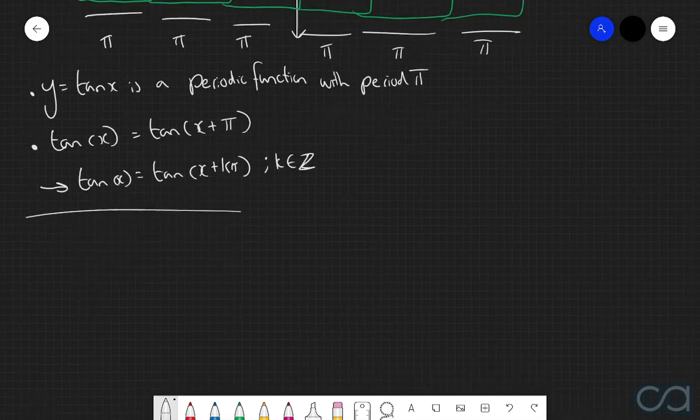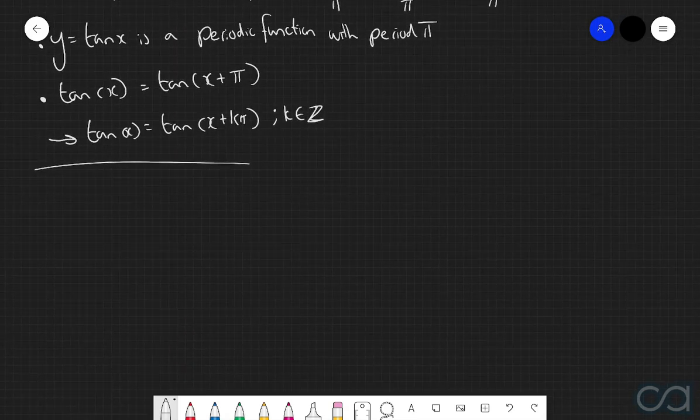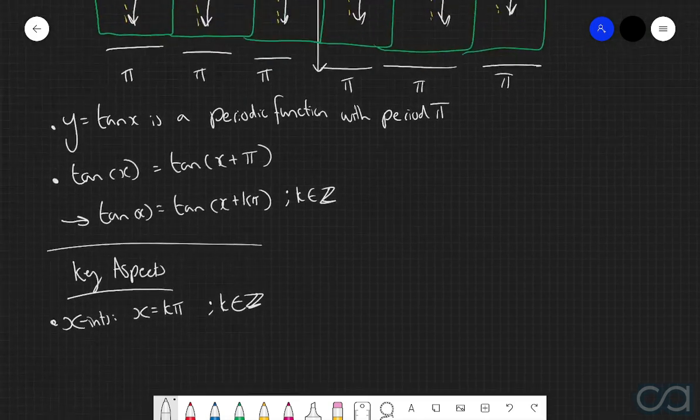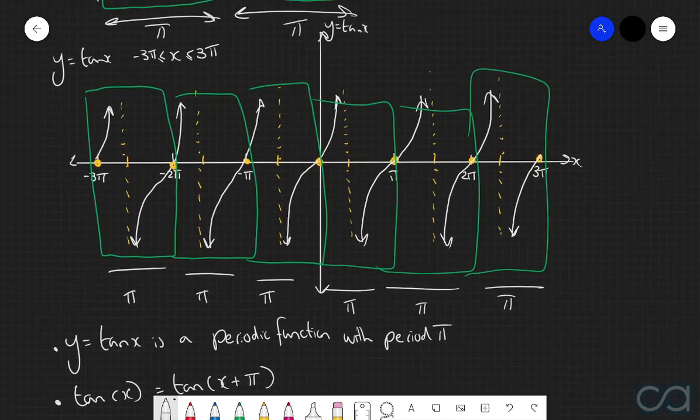And so the key aspects of the graph of y equals tan of x are the following. First things first, we have x-intercepts at x equals k pi, where k is just an integer. As we noticed with the original graph, and as you probably should have noticed with this graph here as well, all of the x-intercepts occur at an integer number of pi. So in other words, negative 3 pi, negative 2 pi, negative pi, 0, pi, 2 pi, and 3 pi. This is consistent no matter how far you go in either direction: as soon as you have an integer number of pi, there will be an x-intercept there.